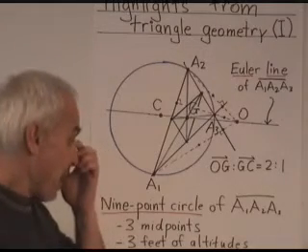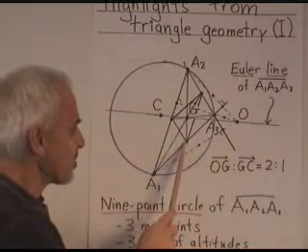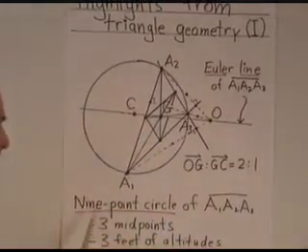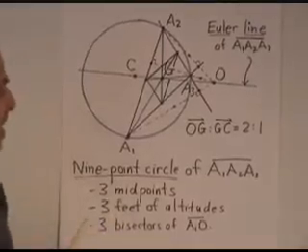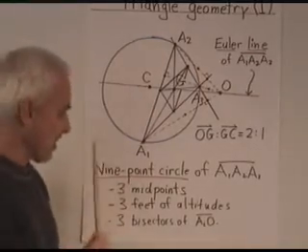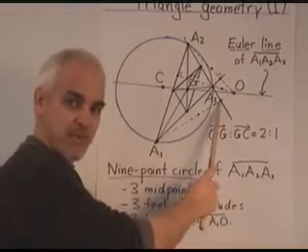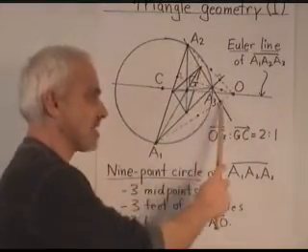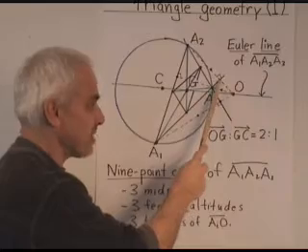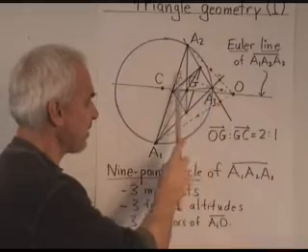A little while later, Feuerbach and others investigated another circle, the circle that goes through the 3 midpoints of the triangle. That's called the 9-point circle of A1, A2, A3 because it goes through not only the 3 midpoints, but in fact 6 other points. It goes through the 3 feet of the altitudes. So there was an altitude, and by the foot of the altitude we mean the point where that altitude intersects the opposite side, perhaps extended. So there's 1 foot of the altitude, there's another altitude, there's the other foot. The third altitude has that as its foot. So they are the 3 feet of the altitudes.